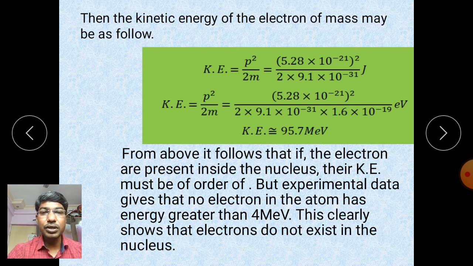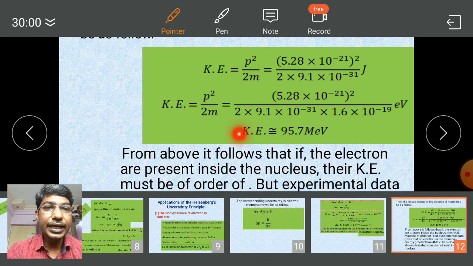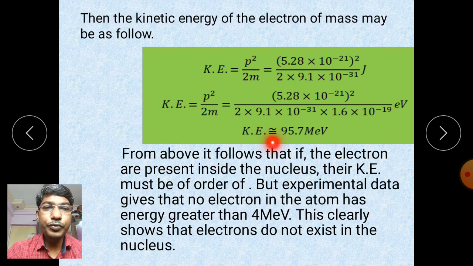Solving this gives the energy in joules. Converting to electron volts by dividing by 1.6 into 10 to the power minus 19, the kinetic energy comes to 95.7 mega electron volt.